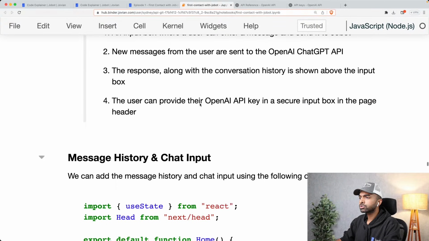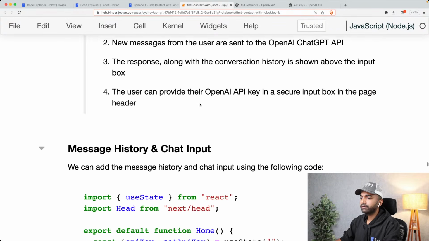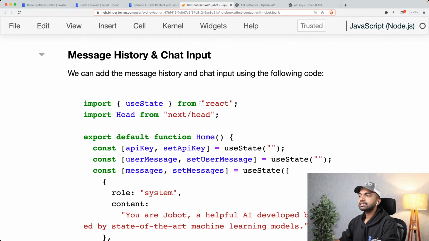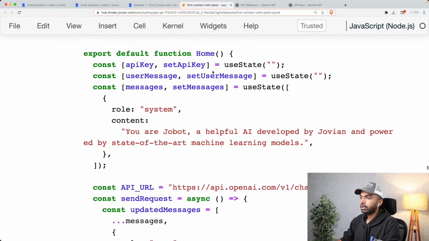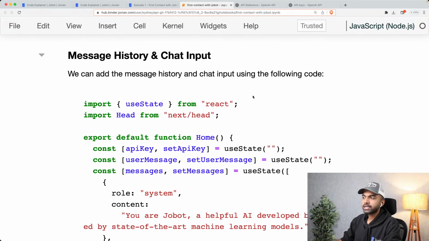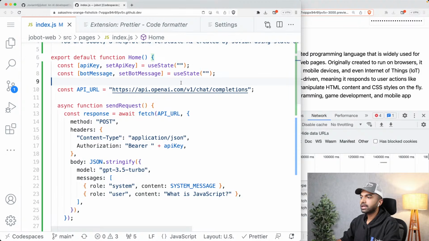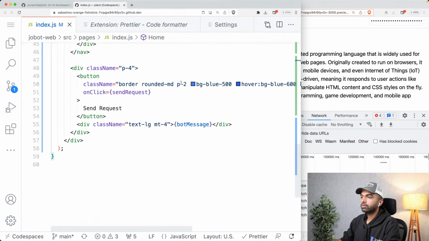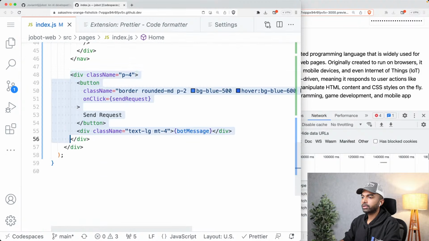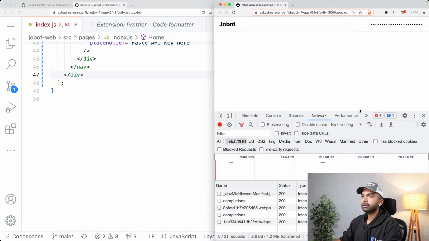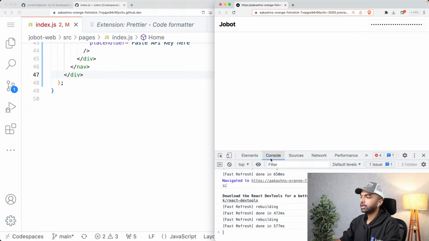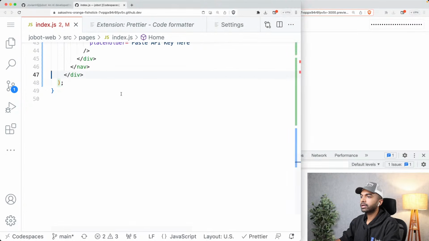Okay. We want to build this chat interface. So to begin, let us add the message history and chat input using this code. The updated code is present here, but let's just build it out step by step. First, I am going to get rid of all of this so that we build out the message history from scratch. And let me go back into the console here and clear things up a bit as well.